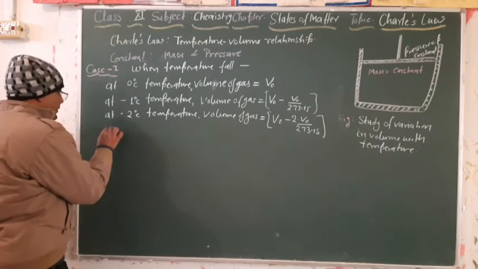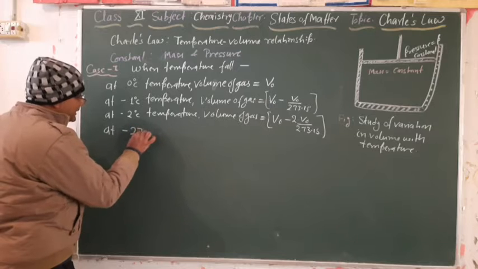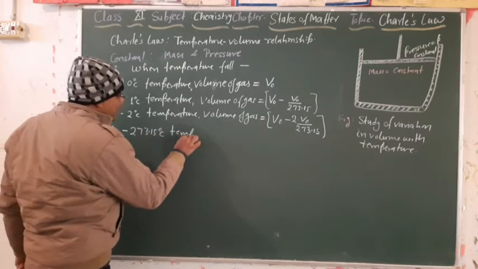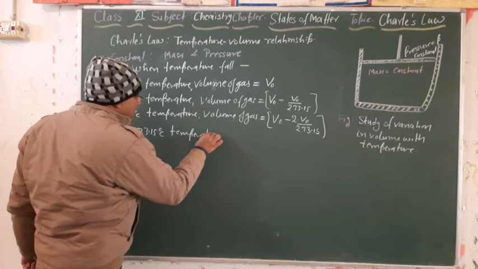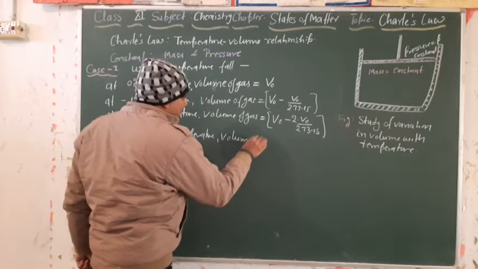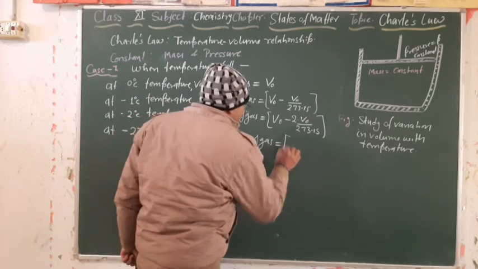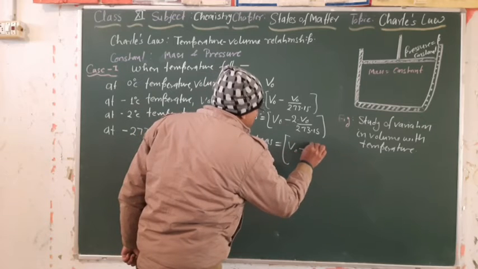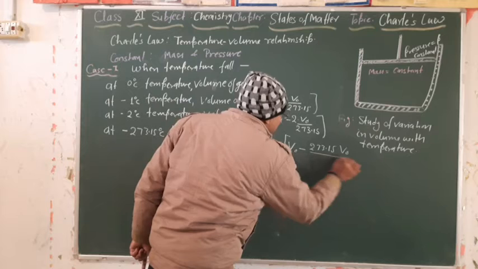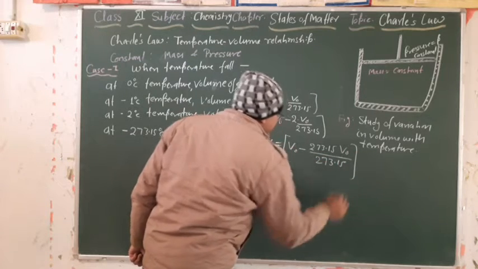Now suppose the temperature decreases till minus 273.15 degree Celsius temperature. What will we get as the volume? Volume of gas will be equal to V naught minus 273.15 V naught divided by 273.15.